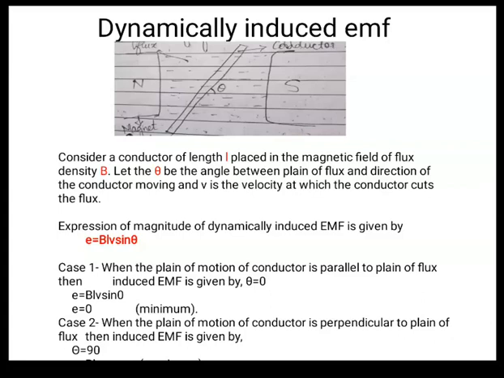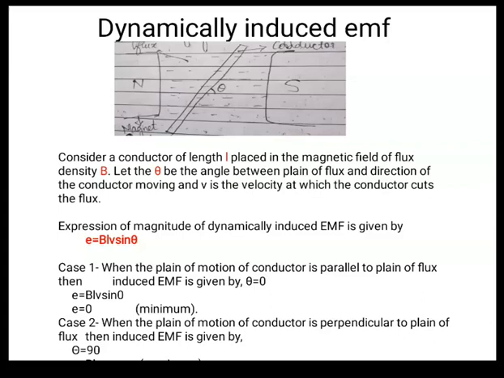So from this formula there are two cases. Case 1: when the plane of motion of the conductor is parallel to the plane of the flux, that is, the conductor is parallel to the magnetic flux, right? Now if two things are parallel, the angle between them is 0, right? So in place of theta we can write 0.